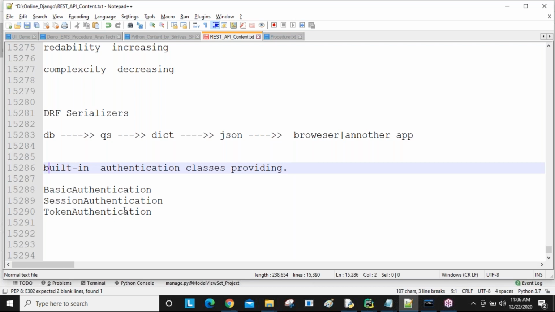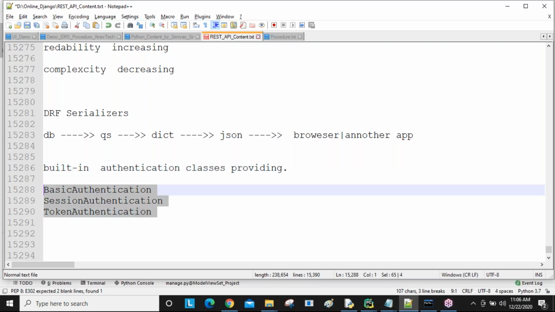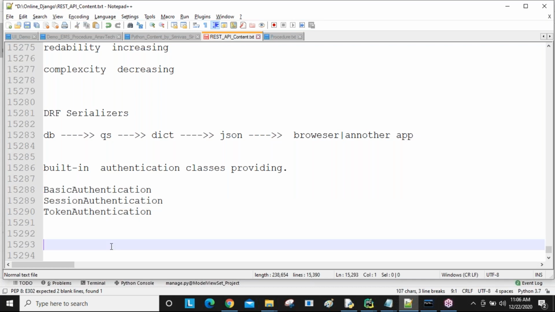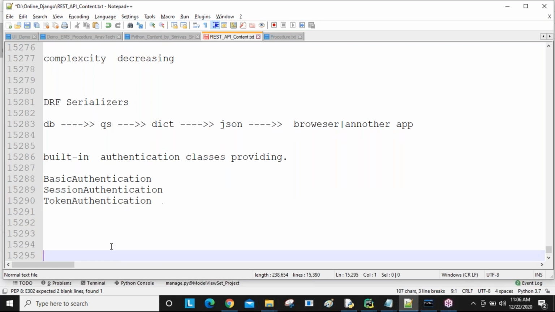Okay? There are a number of ready-made features provided by Django REST framework. That's why Django REST framework is in more demand nowadays. Guys, are you understanding all these benefits?